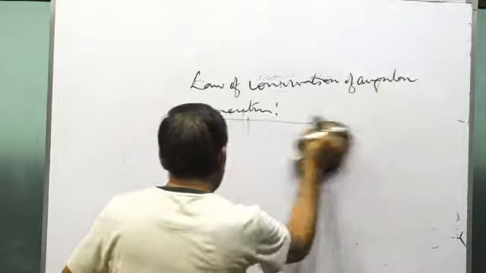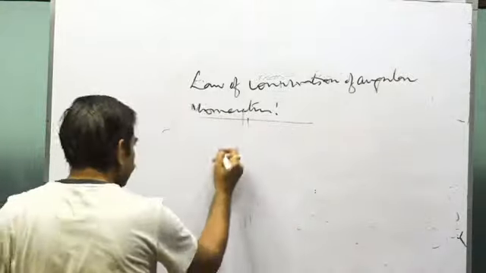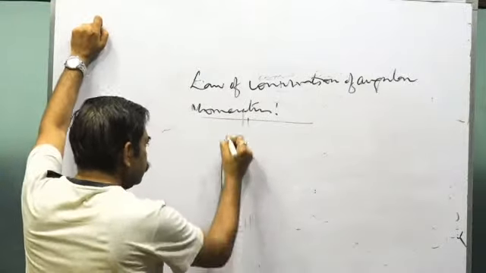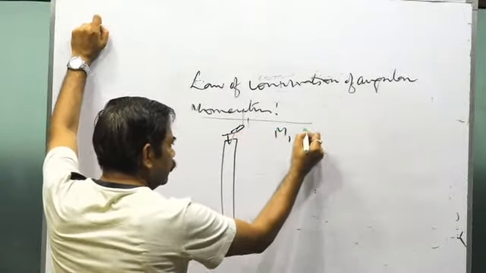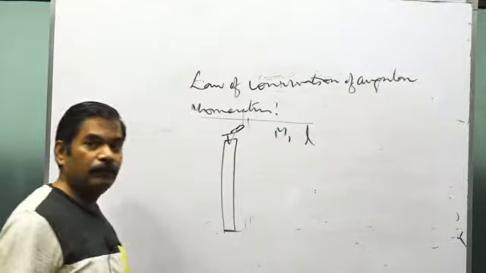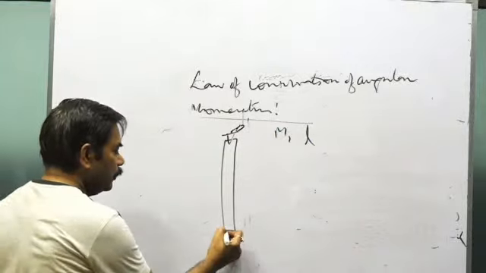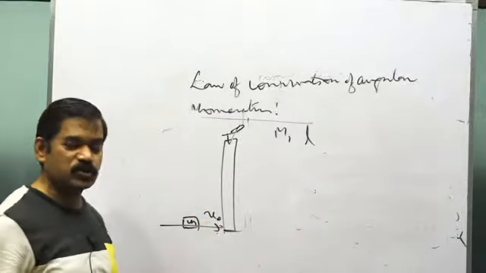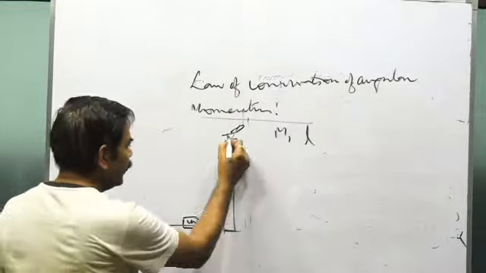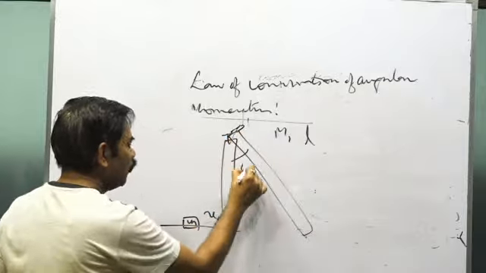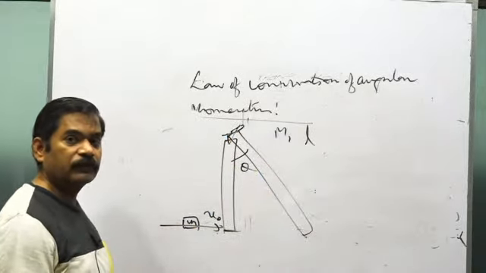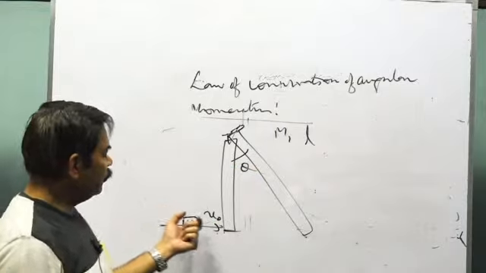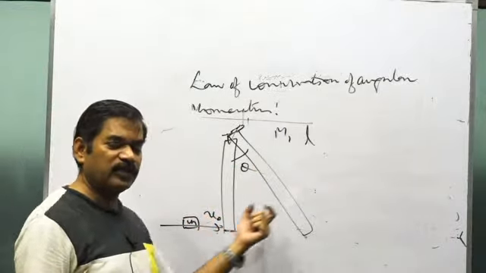Now there could be a question like this also: there is a rod of mass capital M and length L, and a block of small mass m strikes one end of the rod and sticks to it. What will be the maximum angle of rotation made by the rod from the vertical position in equilibrium? Not in equilibrium, the maximum angle rotated by the rod in the subsequent motion.